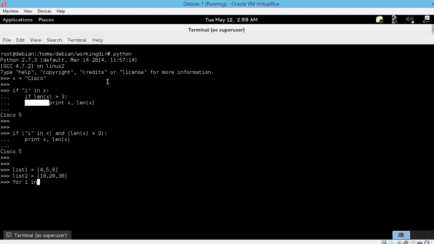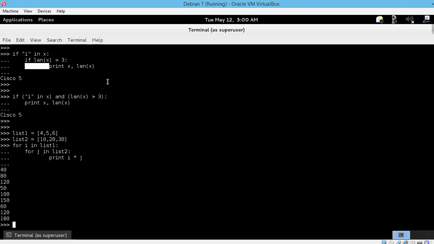For i in list1, now the nested for loop, for j in list2, the second level of indentation, and now print i times j. So what this code tells us is, dear Python, for the first element in list1, take each element in list2 and multiply them. Then for the next element in list1, take each element in list2 and multiply them as well, and so on until list1 is exhausted.